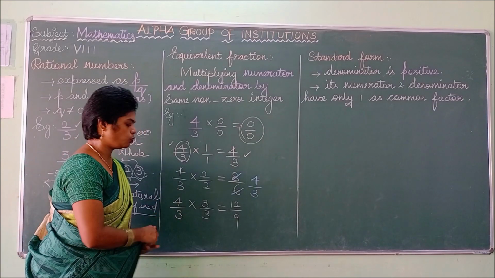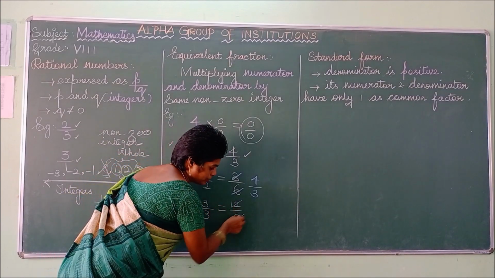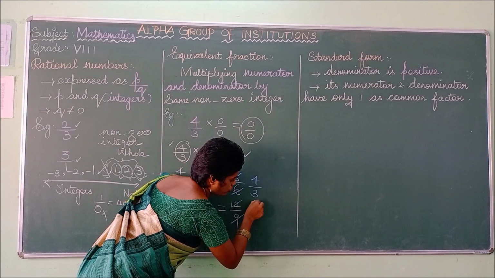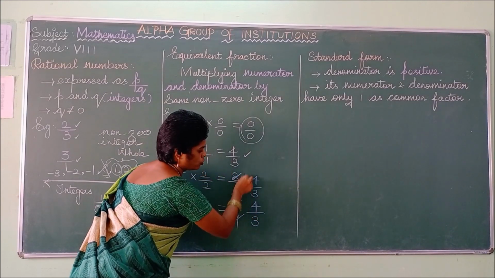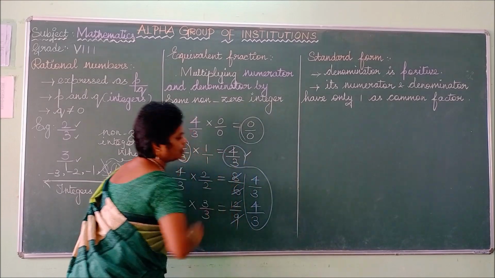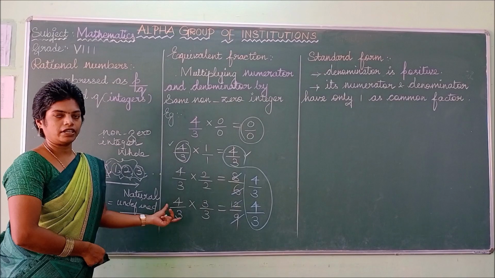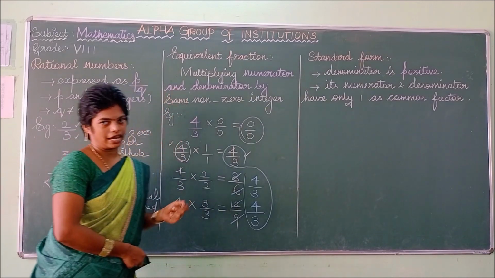So now check this one. 4 by 3 into 3 by 3 is 12 by 9. Now you cancel these two terms in the 3 table. So 4 3s are, then 3 3s are. So all these terms are 4 by 3. Again you get the similar term given in the question. So if it is satisfied, this is called an equivalent fraction.